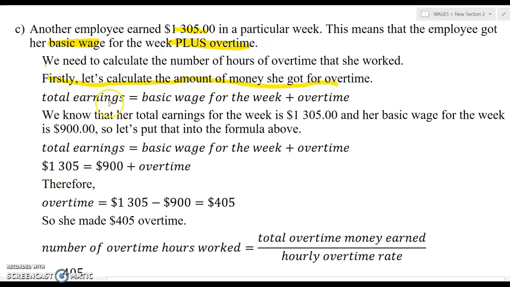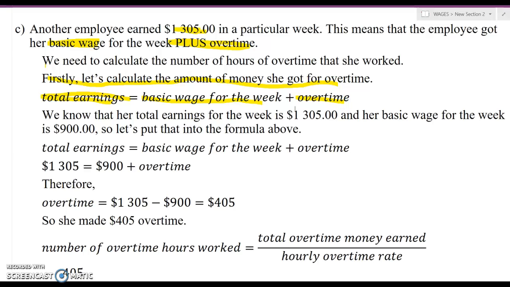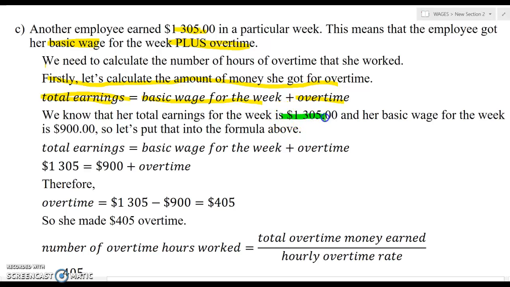And as I said, her total earnings for that week would be her basic wage for the week plus overtime. Now, we know that her total earnings for the week is $1,305 because the question told us that. And we also know her basic wage for the week is $900 because for a 40-hour week, basic weekly wage is $900.